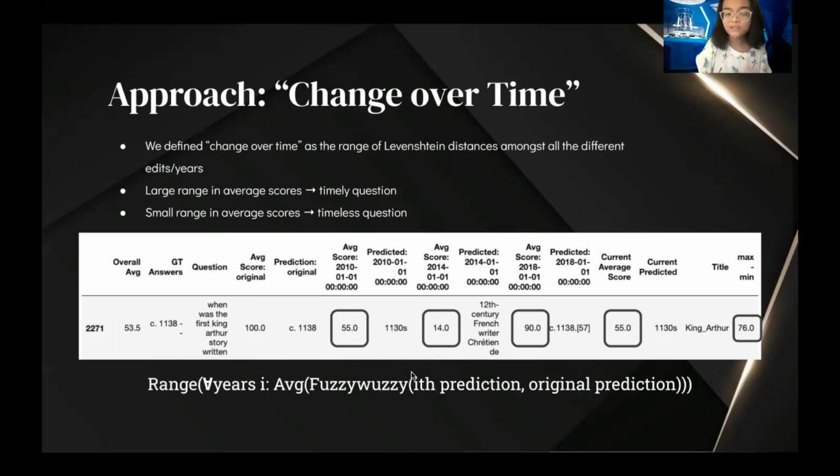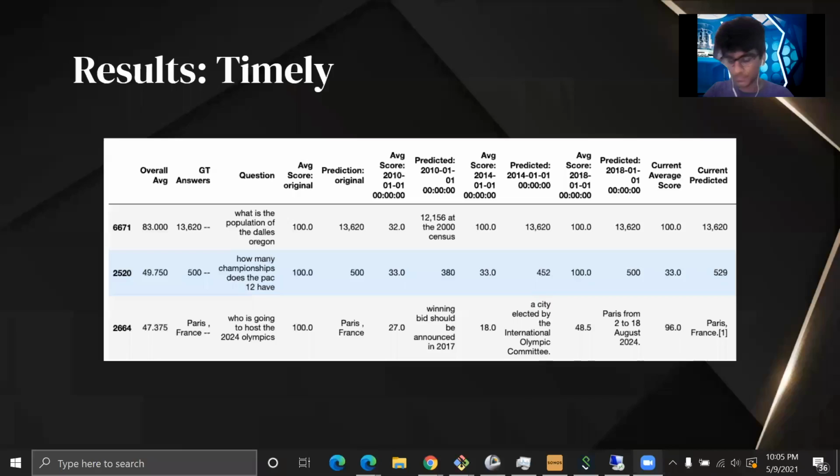But since it's anchored similarly, we assumed that in taking the range and taking the max of 90, subtracted, or 14, the minimum subtracted from the maximum to get 76 as our max min, we use these calculations to say that large ranges are indicative of timely questions and change over time, while smaller ranges are indicative of timeless questions. So now we're going to look at some examples of timely questions.